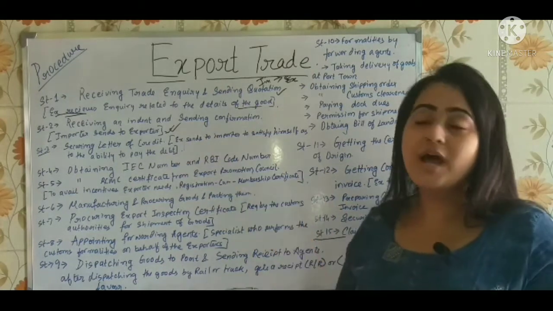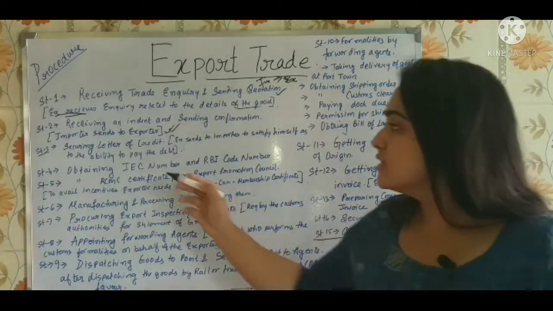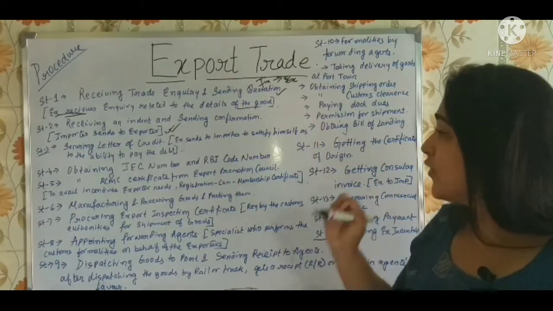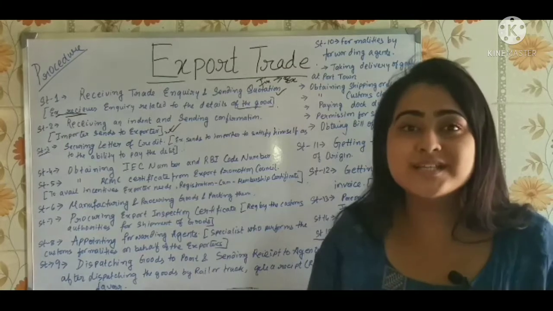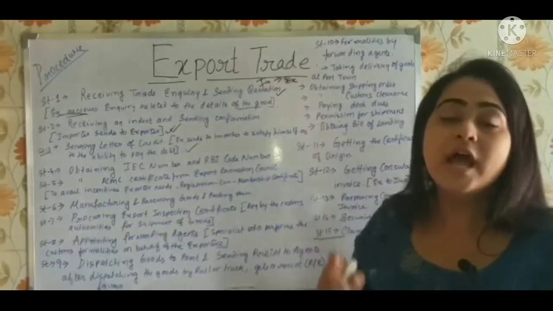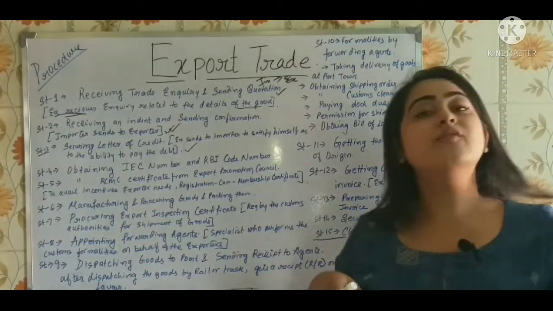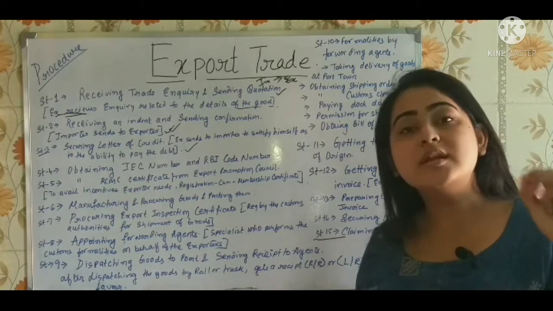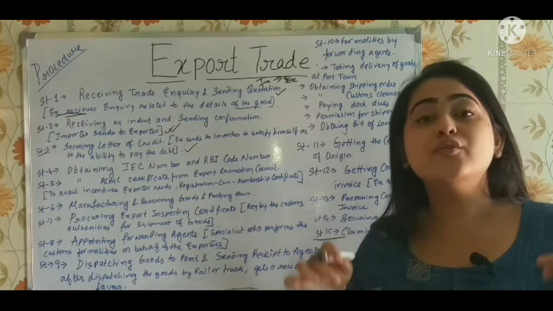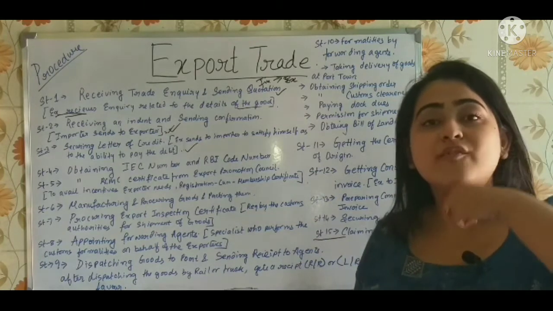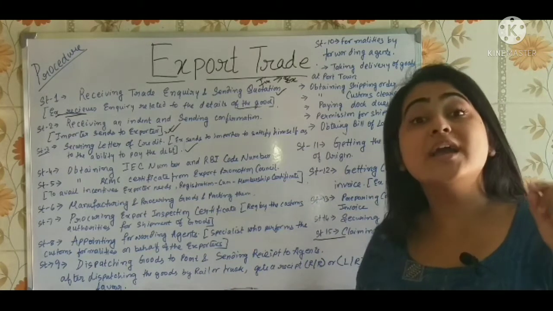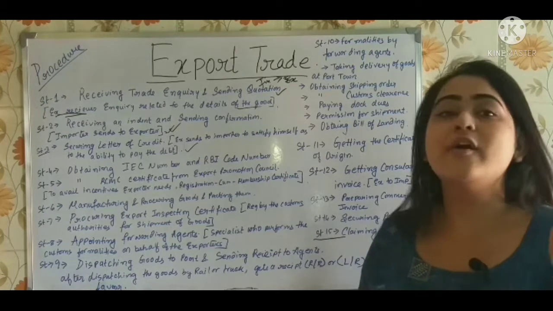The importer sends this to the exporter. The third one is securing letter of credit. The exporter sends to the importer to satisfy himself as to the ability to pay the debt. What is this? Here comes the first one where the exporter is sending something to the importer. It sends a securing letter of credit. That is, the importer needs to provide the exporter with a bank statement where he can confirm that yes, you are providing me the good on credit. I am not paying the whole amount, but I am able to pay the whole amount, so you need not have to worry about that.